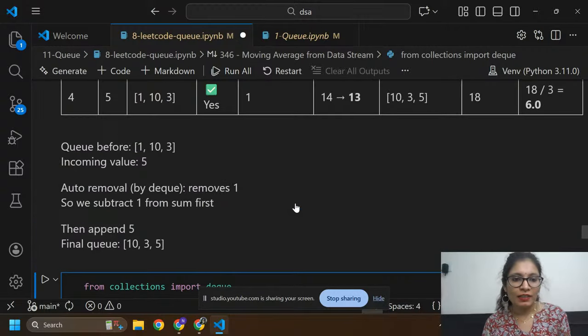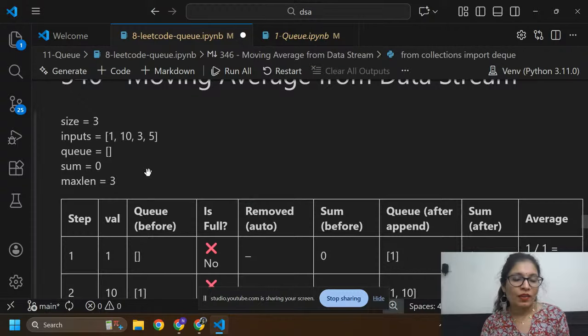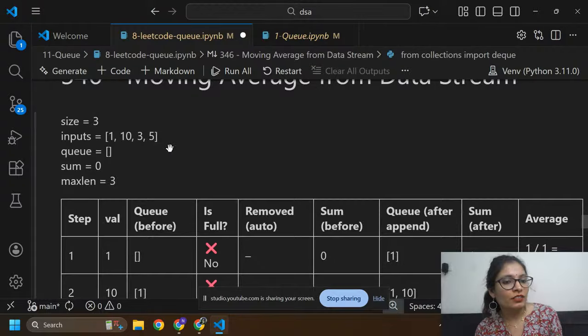So these are the elements: input 1, 10, 3, 5, size is 3, q is empty, sum is 0, and maximum length is 3.